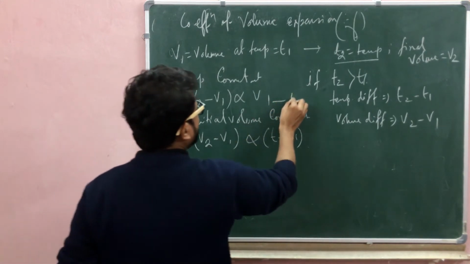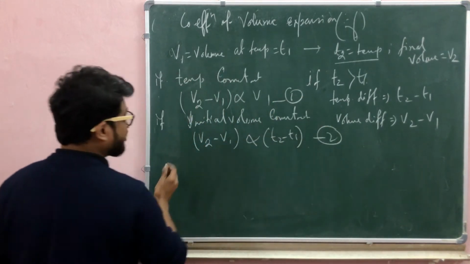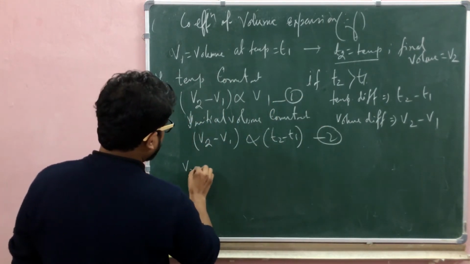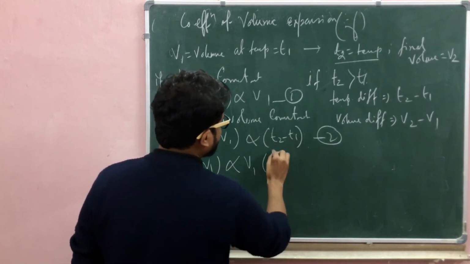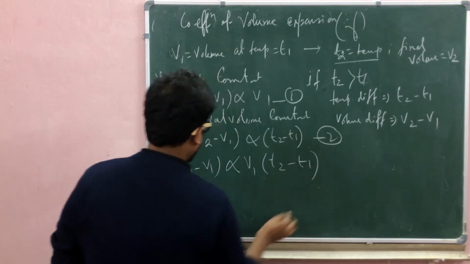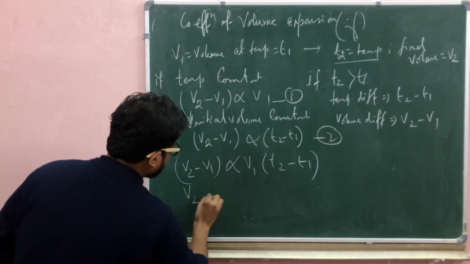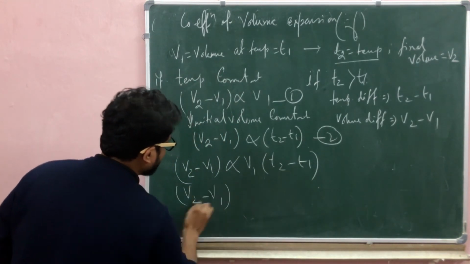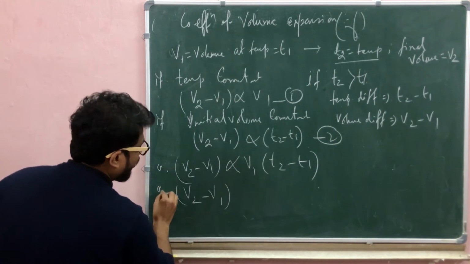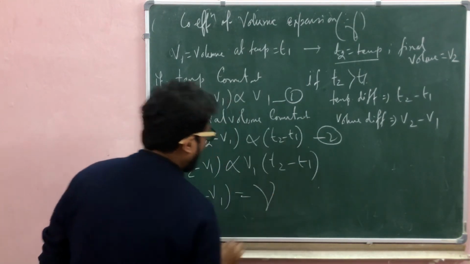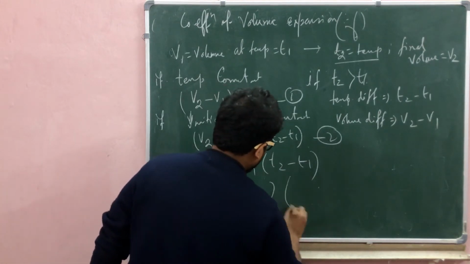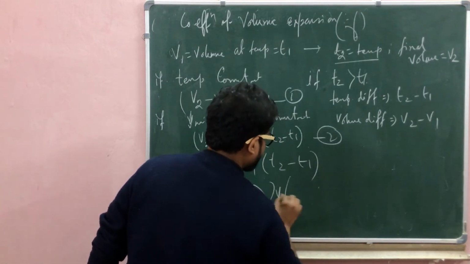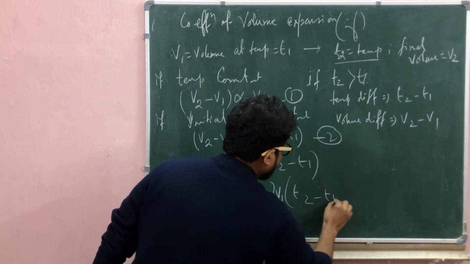So combining these two equations, equation 1 and equation 2, we get the final value. V2 minus V1 is directly proportional to V1 times T2 minus T1, and here the proportionality constant is gamma. The volume difference is gamma times V1 times T2 minus T1.